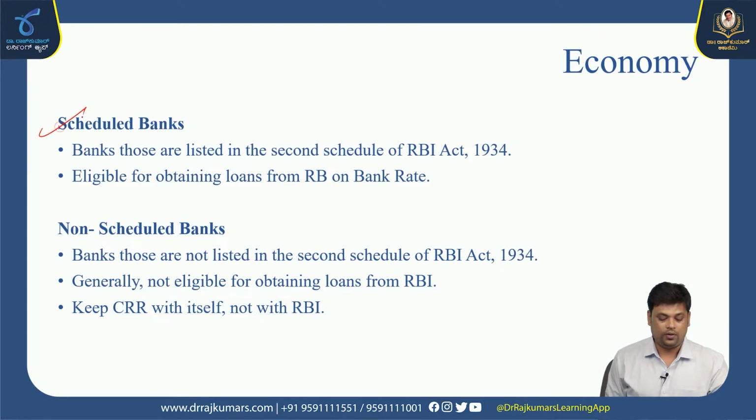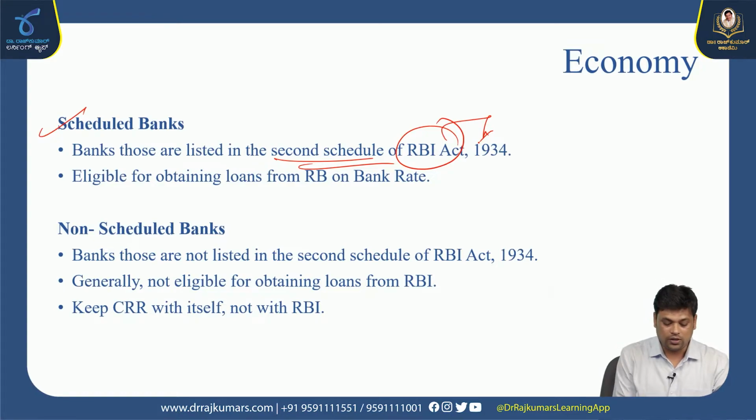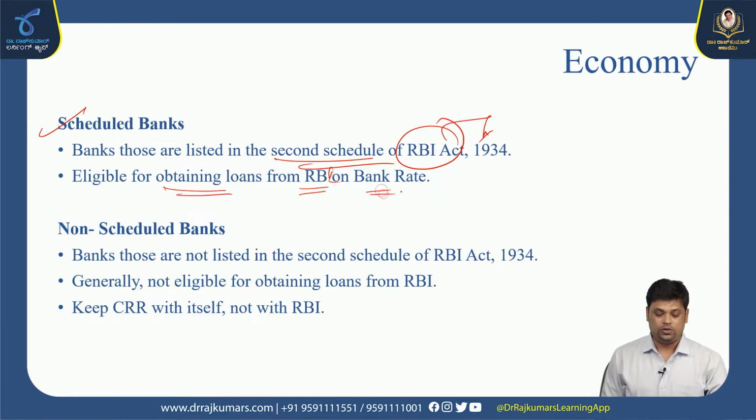Scheduled banks are those listed in the second schedule of the RBI Act of 1934. All those banks are popularly known as scheduled banks because they are eligible for obtaining loans from the Reserve Bank of India on bank rate. So why is the scheduled bank loan most popular? Because the bank rate is fixed by the RBI and the interest rate will also be less.